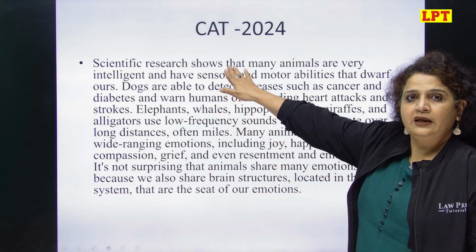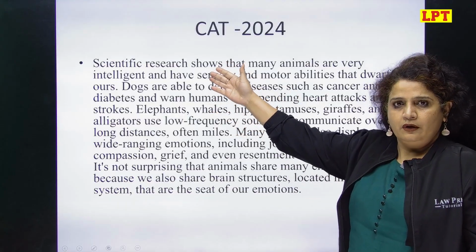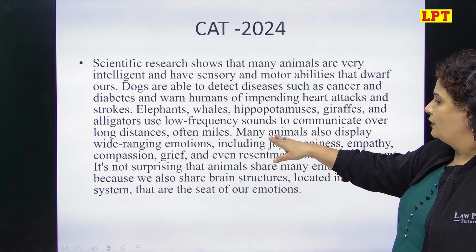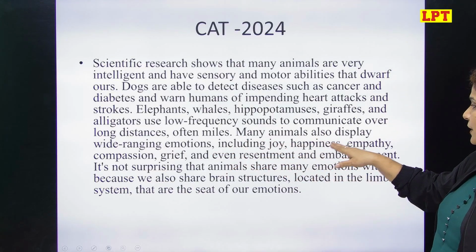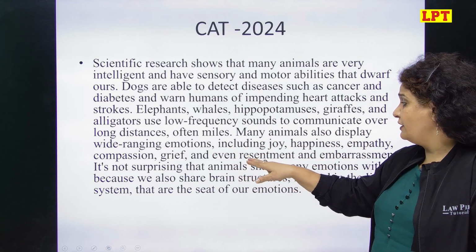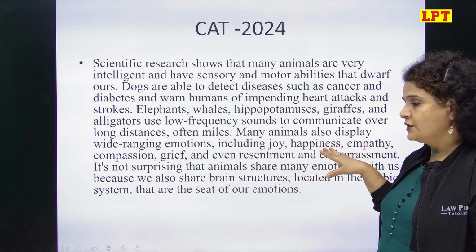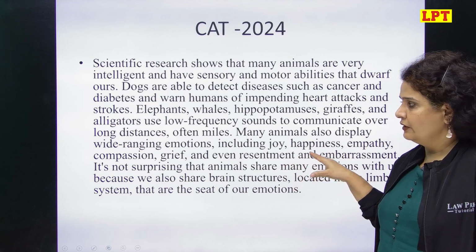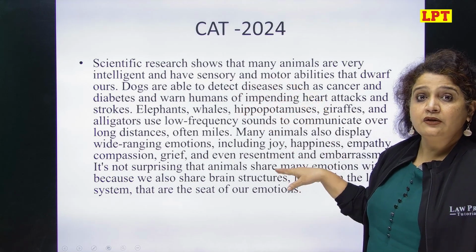If we understood the idea, we can just browse through the examples so as to understand what he would substantiate here. Now, many animals also display wide-ranging emotions, including joy, happiness, empathy, compassion, grief, and even resentment and embarrassment. Then he comes across another idea, which says that other than having these sensory and motor ability, they also feel emotions.